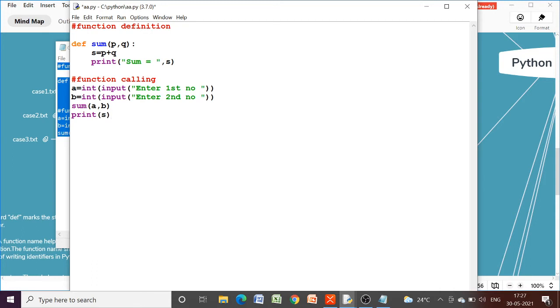As I told you, S is local to this function and will be accessible only to this function and the blocks inside it, and the lifetime of S is the execution period of this function. So if we try to access this S outside this function, what will happen? Let us see.